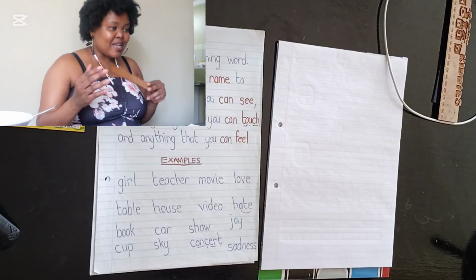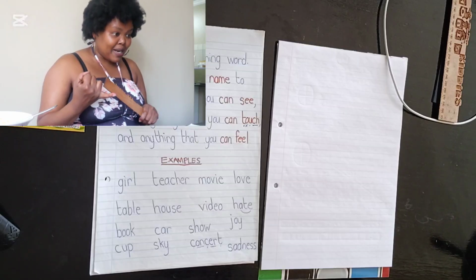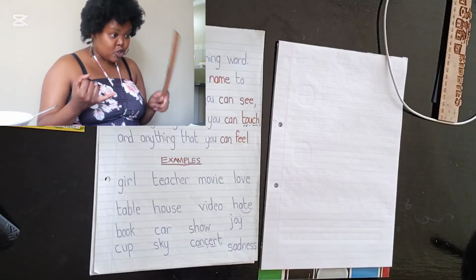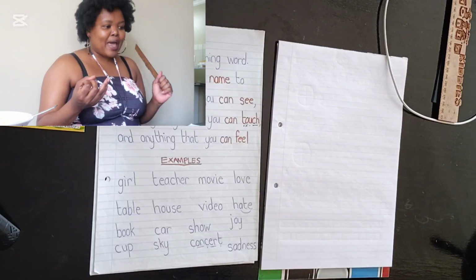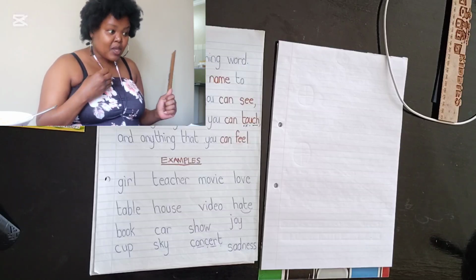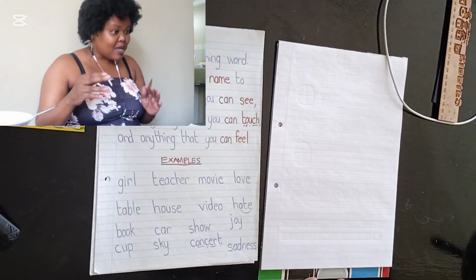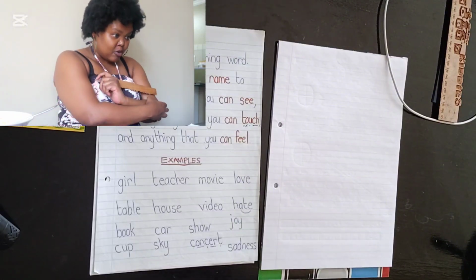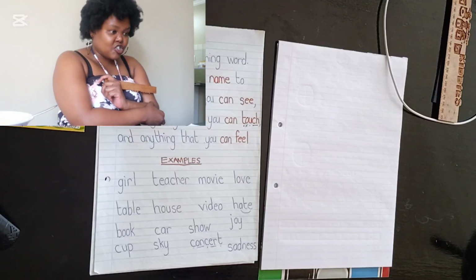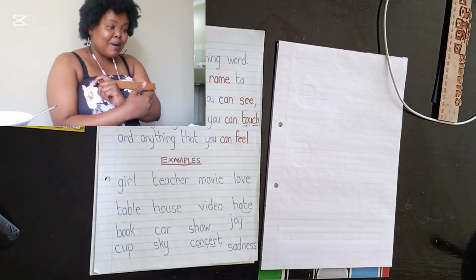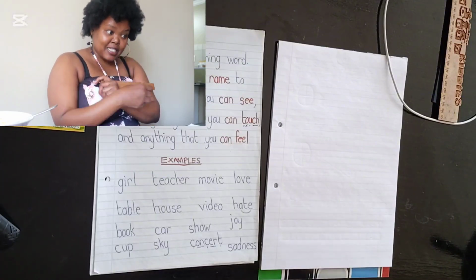A proper noun is when it gives a specific name. So Mahlatsi is a proper noun because it's talking about a specific girl, you. Tobile is a proper noun because it speaks to a particular person, me. A school is a general noun, but Mondio Primary School is a specific noun, so it's a proper noun. If I say a country, that's just a general noun. But as soon as I say South Africa, then I'm talking about a specific country, then it's a proper noun.